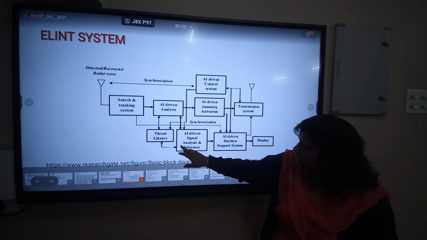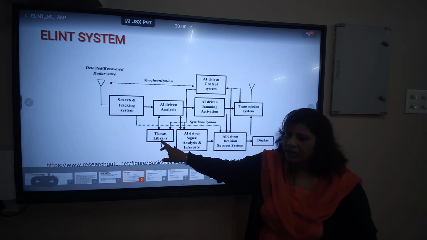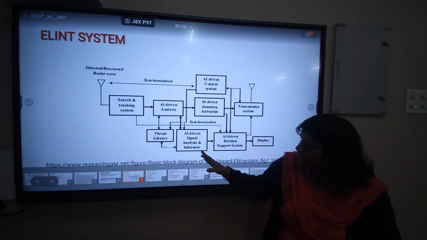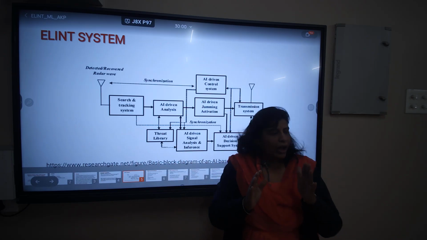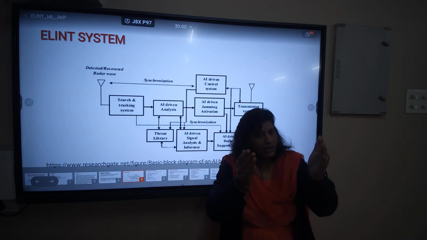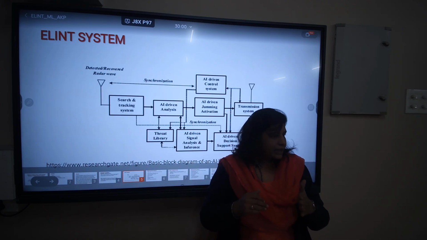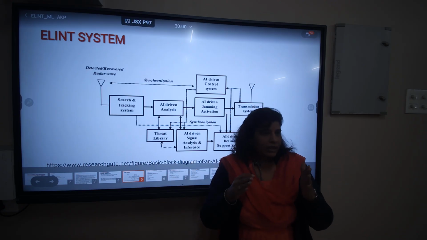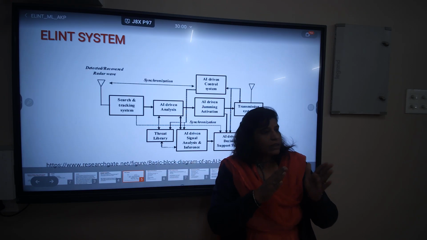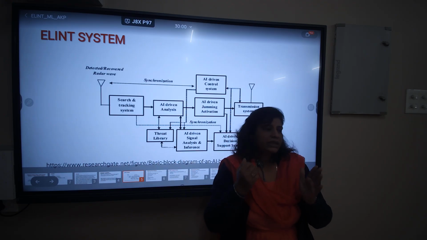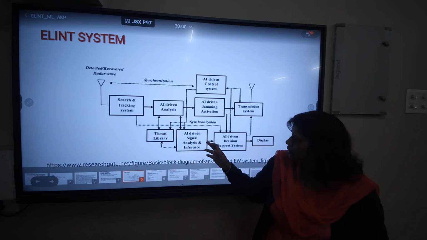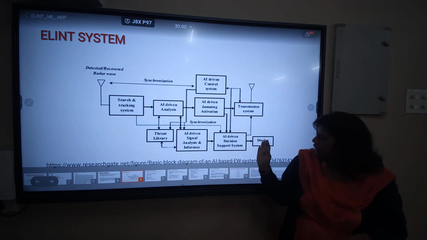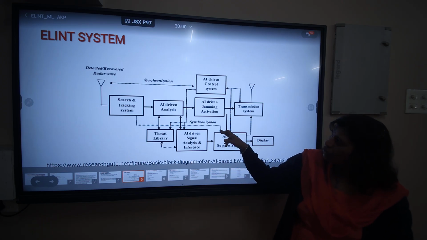And if you see this, the threat library is there. Threat detection is one of the important parts of the warfare system. Library means you have the data set. If a signal falls under our known data set, it is easy to classify. But if the data is unknown, if it is an unknown signal, we need to analyze it, intercept it, and take some inference from it to take the decision. So this is the decision support system, the display system and all.